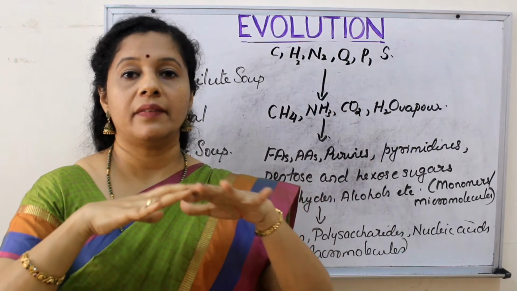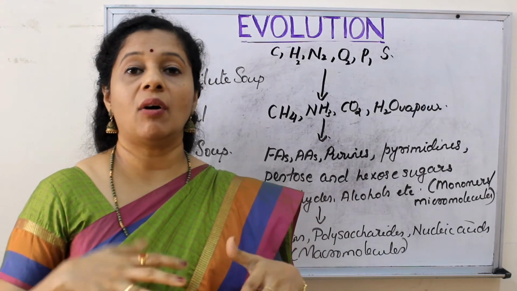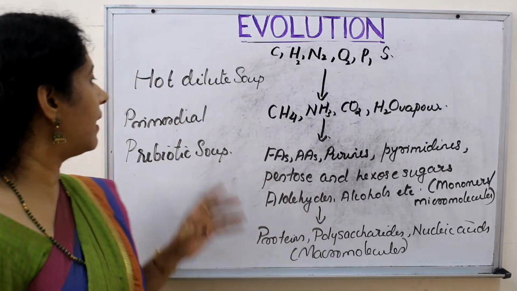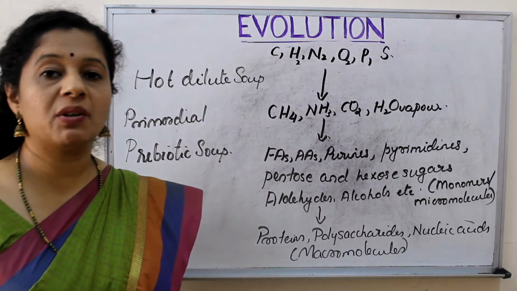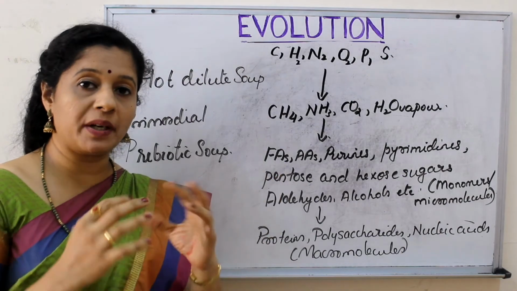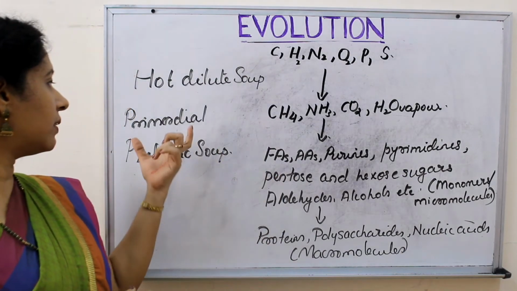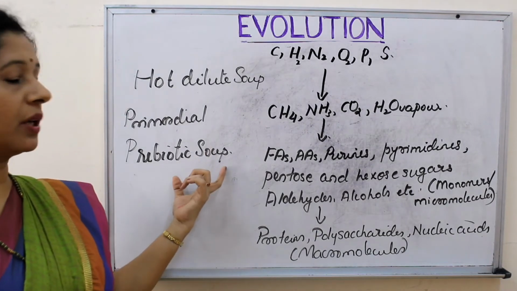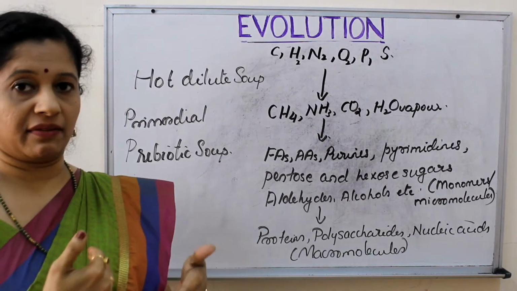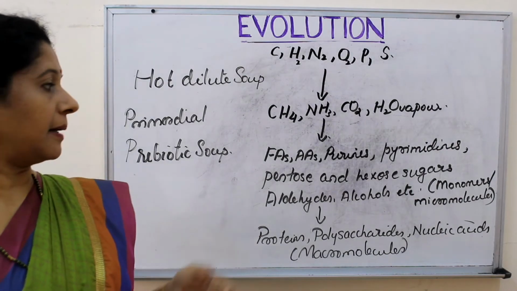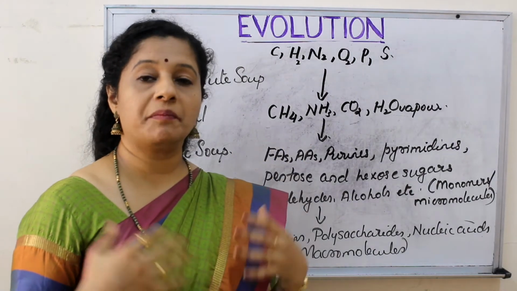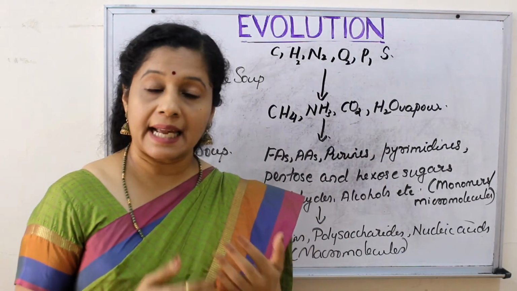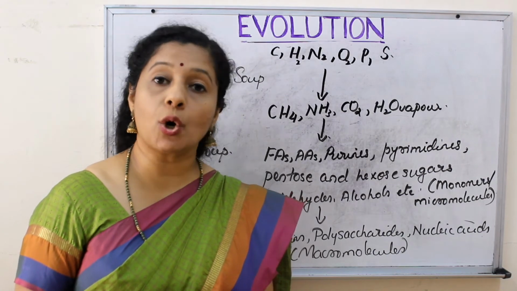So in the water there were many chemicals, and they continued to react even within the water. That was described by Oparin as a hot dilute soup, because it was not plain water, it was a kind of soup in which all these molecules were present. It was also called a primordial broth, or prebiotic soup, that is, the soup before life. From that, life originated. In that soup, the reactions continued.